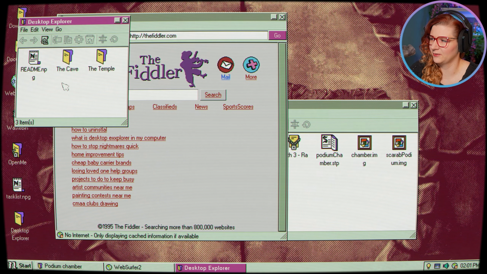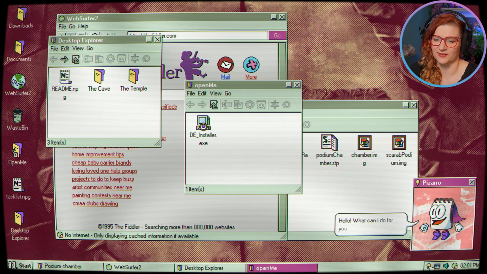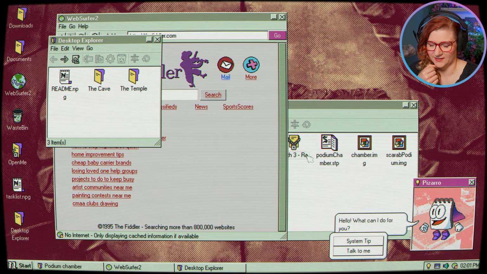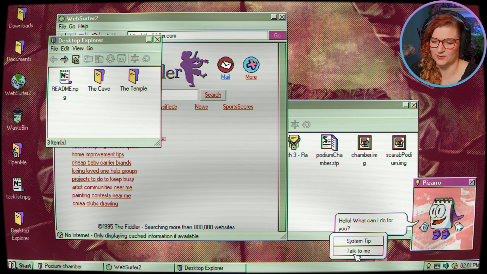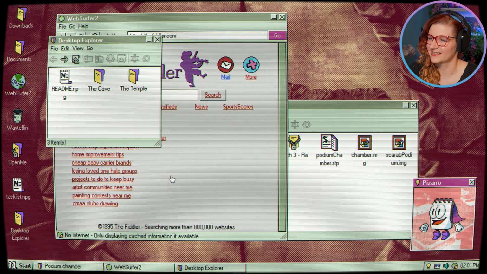Because we have the folder, but this is just a history of the puzzles. We can keep going back to where we've been. Oh, there he is. Okay, so he's just like, tips or talk to me. Don't you love computers? Beep boop. We love you too. Okay. Sure, you can stay there. I want to keep my eye on you.